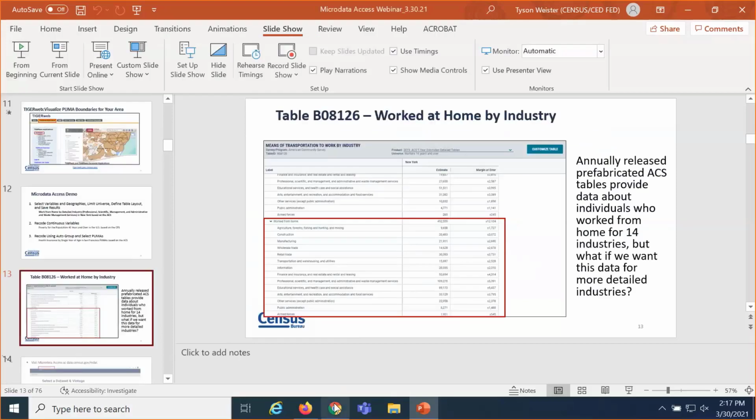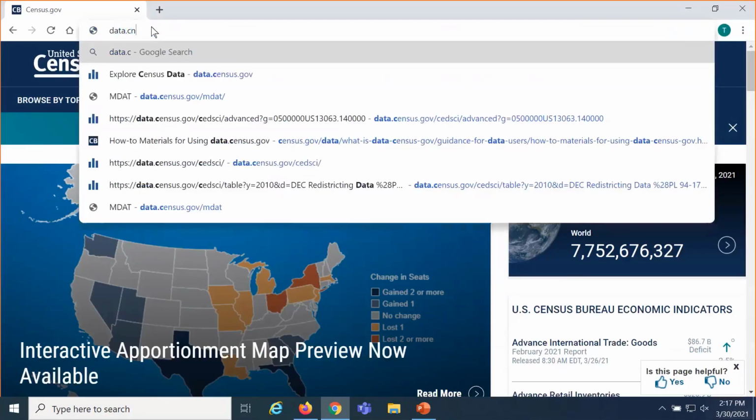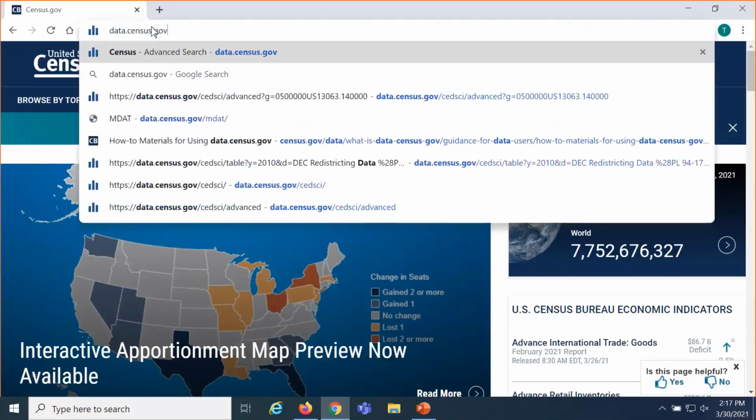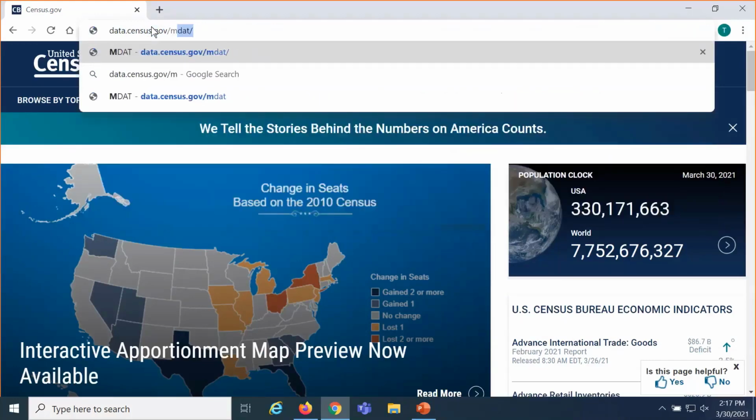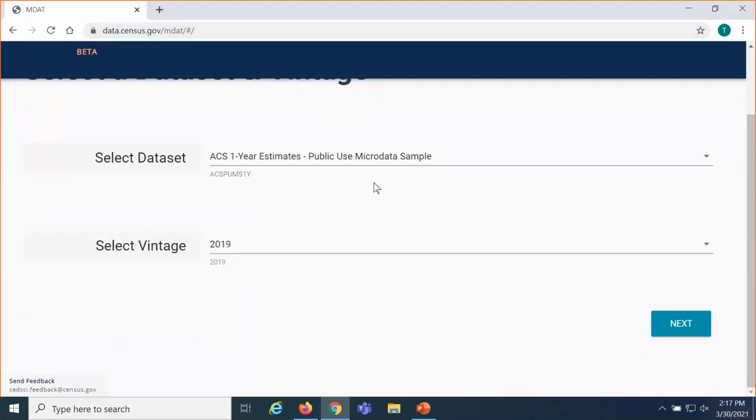So let's go ahead and navigate to the site here. We do recommend using Google Chrome, and you'll just go to data.census.gov/MDAT and press enter. This is going to take us to the landing page here. And right off the bat, you'll have a couple of drop-down menus. The very first option allows you to select your data set.